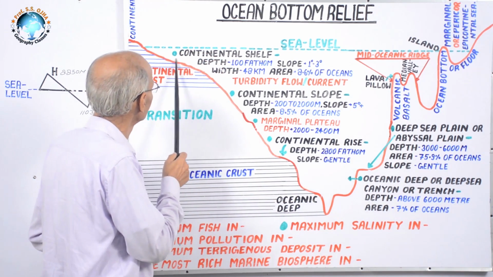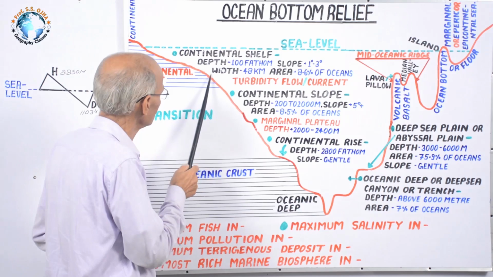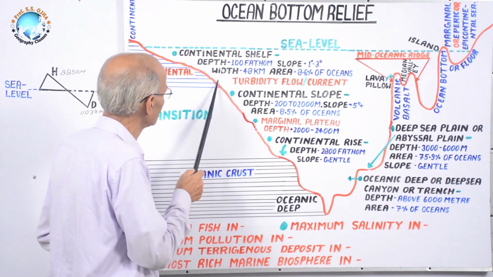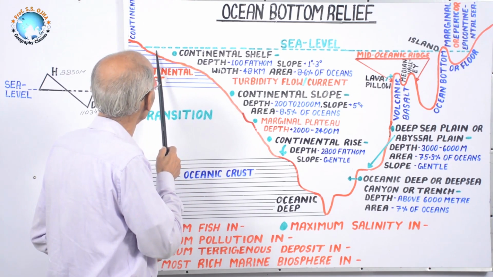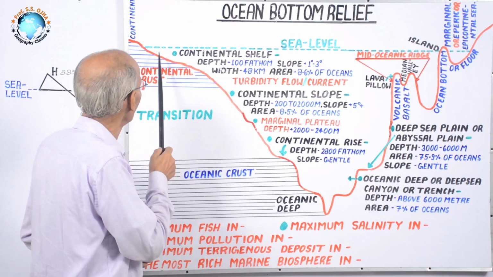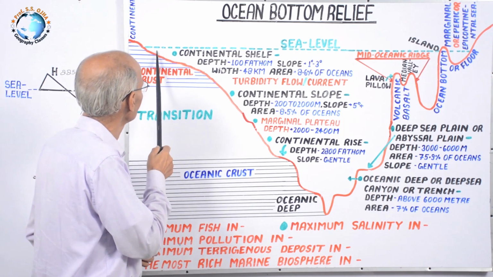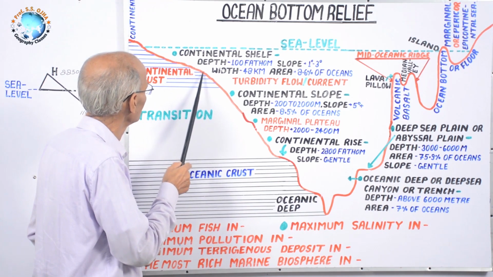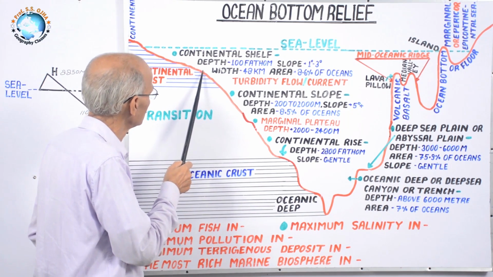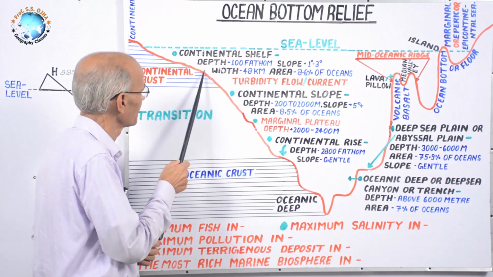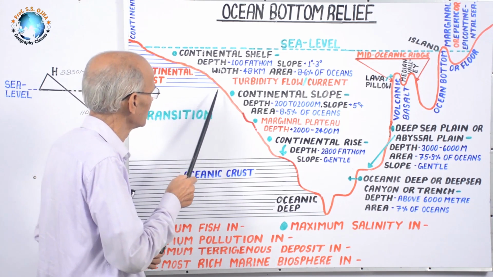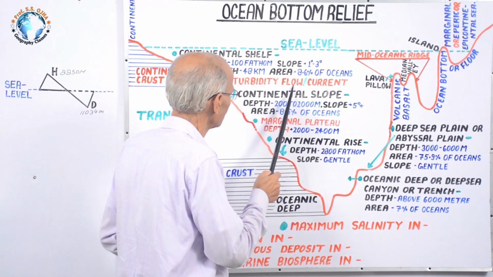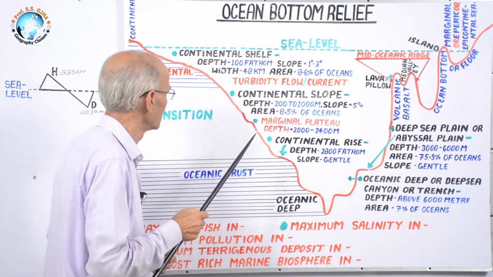Because up to this the slope is gentle, but here slope has abrupt change, and with the result the terrigenous material brought down with undertow or subsurface current is carried up to this point, and due to steep slope or break in slope, suddenly falls, forming a turbidity in water, and it is called turbidity flow and turbidity current.